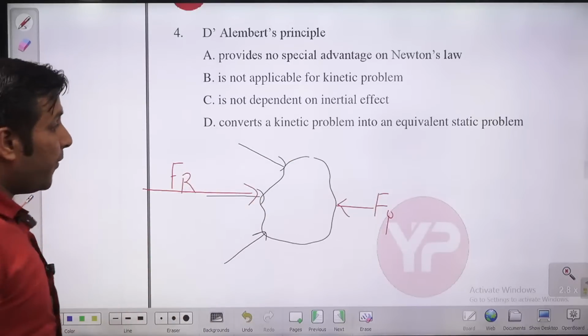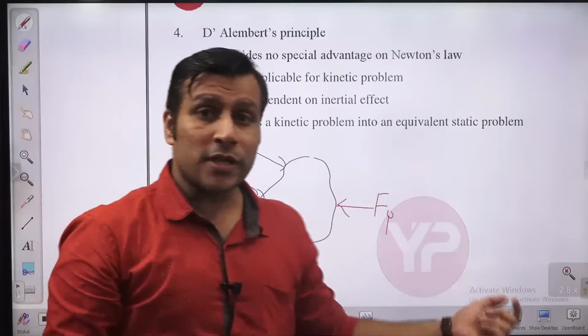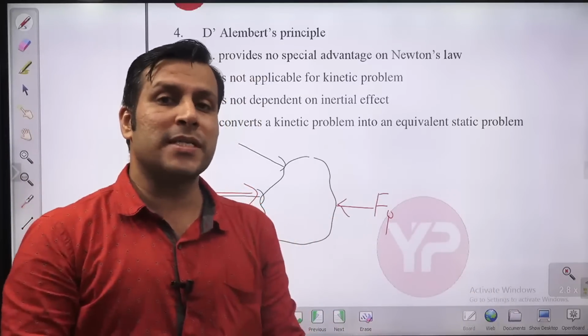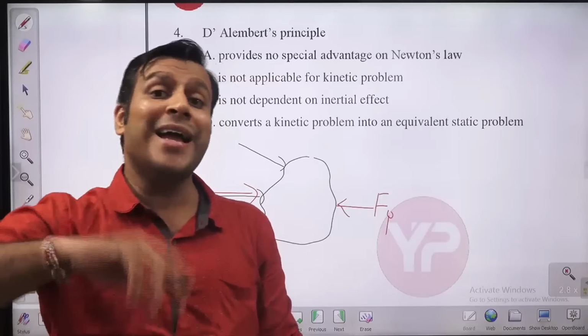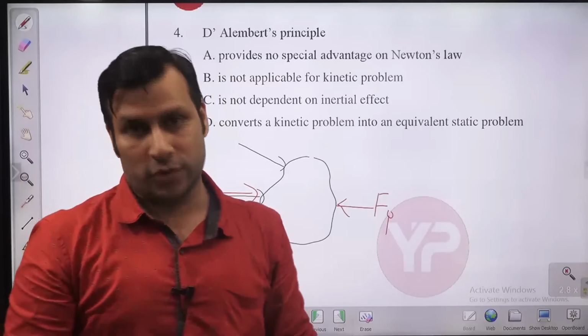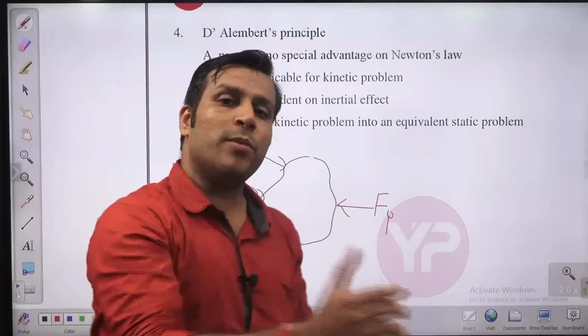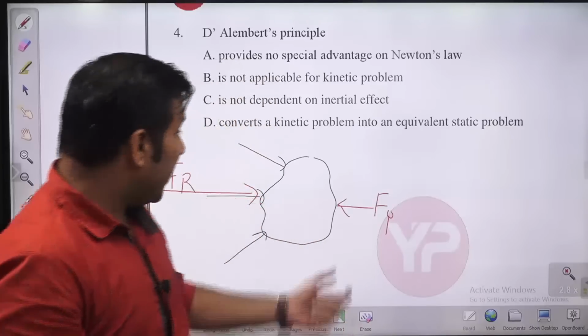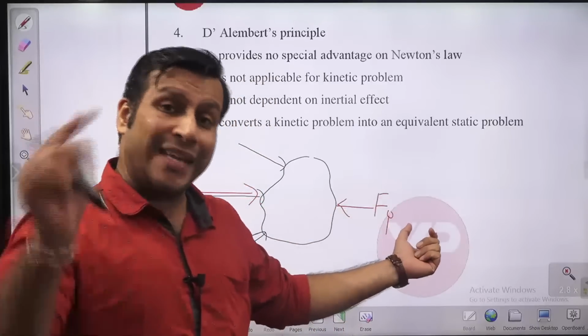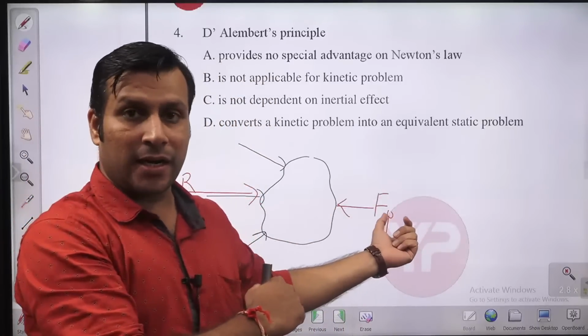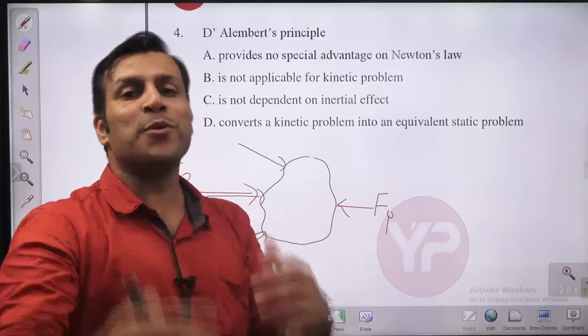So Fr is the resultant force, Fi is the inertia force, and according to D'Alembert's principle, a body is said to be in dynamic equilibrium with its inertia forces. So with this principle, we are converting a kinetic problem into a static problem by introducing an inertia force which is equal in magnitude to the resultant force, but opposite in direction.